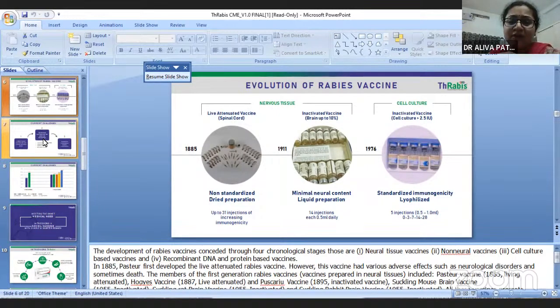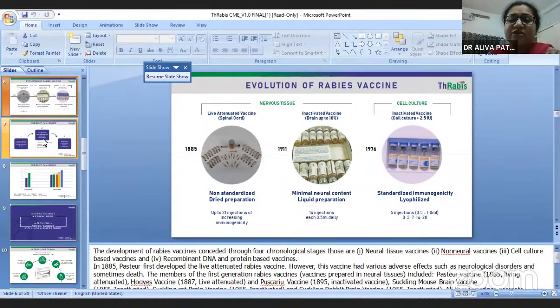For example, one doctor's child has gone to a zoo, and due to sneezing of the bear, they are exposed to its mucus, and the child should be treated as per Category 3. Because their eyes are mucous membrane, they are exposed to its saliva, because this virus is present in the saliva of a rabid animal. We don't know the status of that bear, but we need to give post-exposure prophylaxis. So in that scenario, we need to give the vaccine plus immunoglobulin.